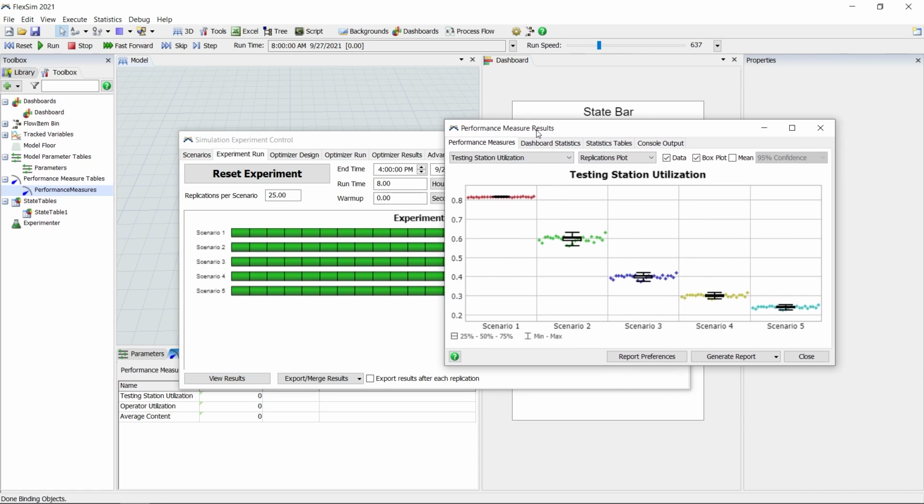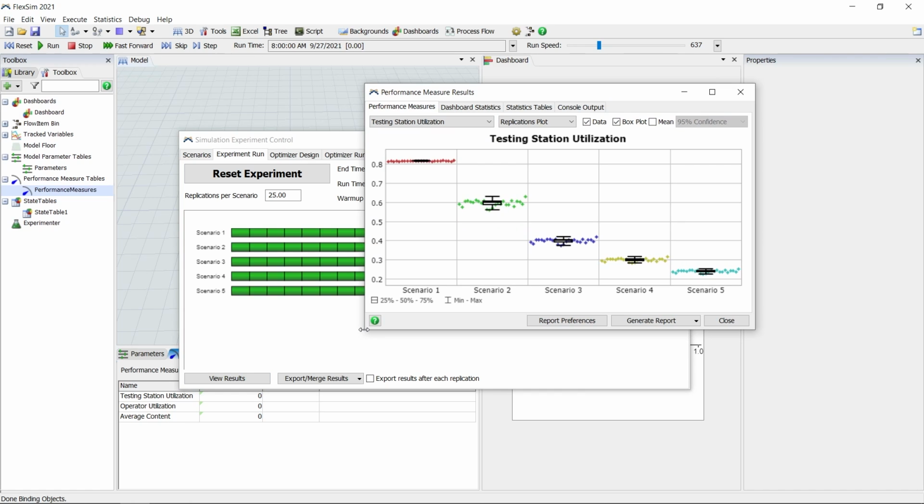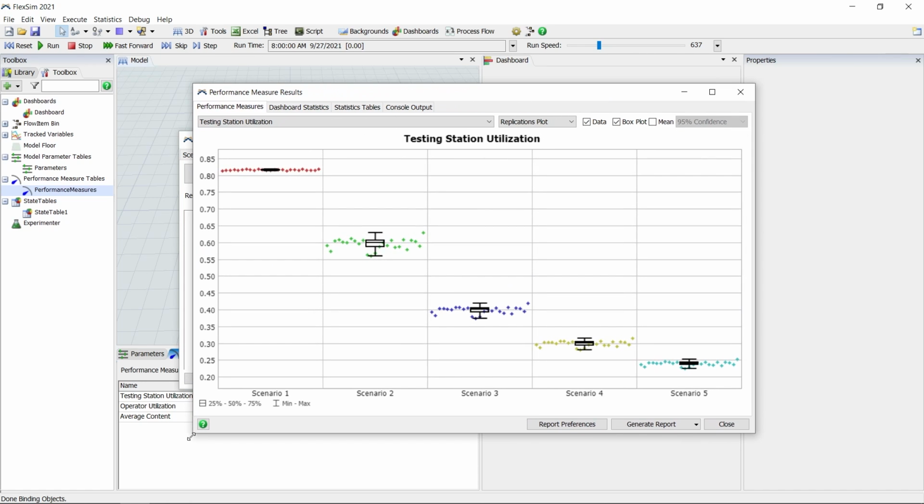The first thing you'll see is a chart of all the replications we did for each scenario, each with box and whisker plots. This is testing station utilization, and you'll notice that Scenario 1, with just a single testing station, had the highest average utilization at just over 80%. There are significant decreases in utilization in both Scenarios 2 and 3 before tapering off in Scenarios 4 and 5.